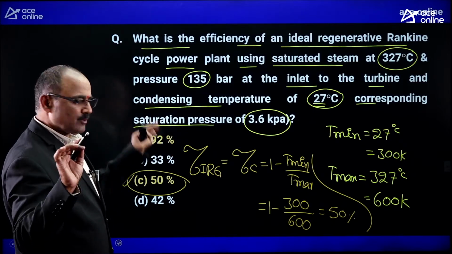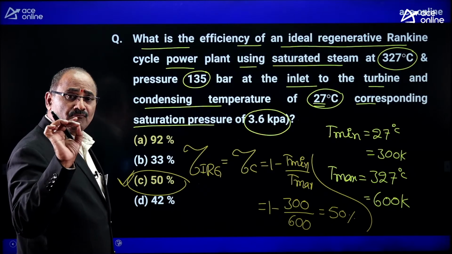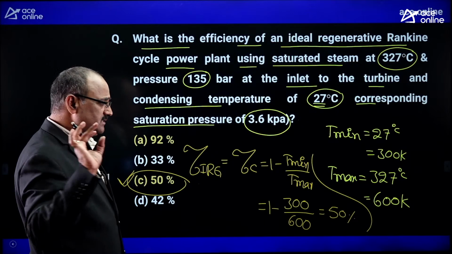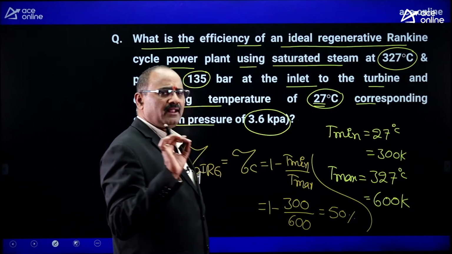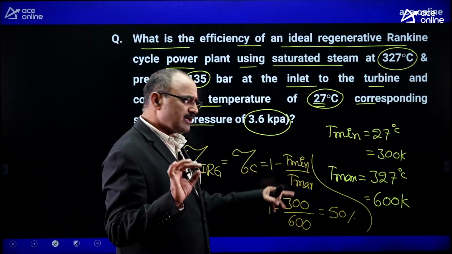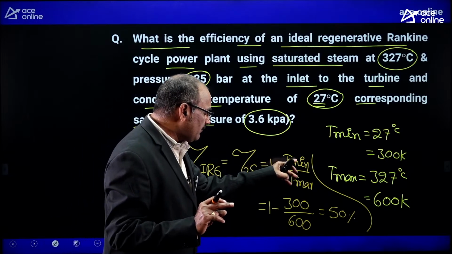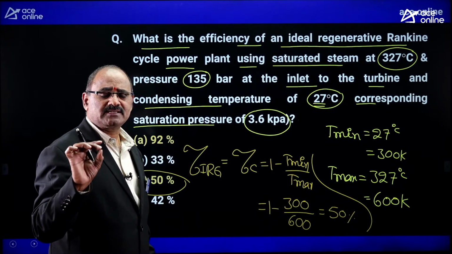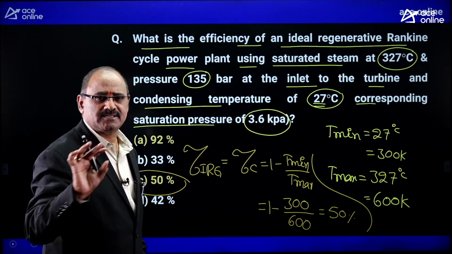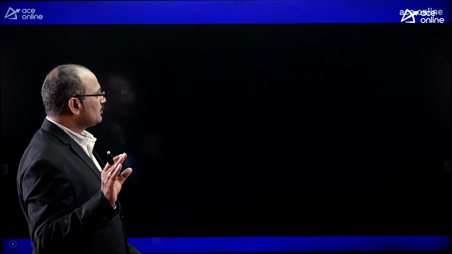Understood? Remember this point. The ideal regeneration cycle efficiency for a thermoelectric power plant is always equal to the Carnot cycle efficiency, and Carnot cycle efficiency depends on only the minimum temperature and maximum temperature of the cycle. But you need to take the minimum and maximum temperatures in Kelvin, that is absolute temperatures. Okay. Now let us move to another question.